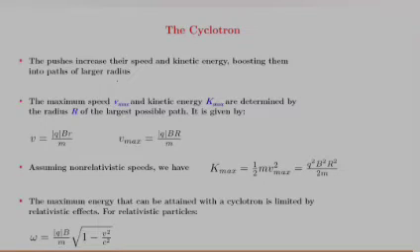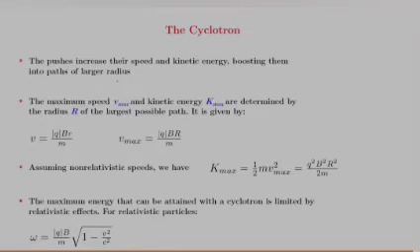By assuming non-relativistic speeds, we have the maximum kinetic energy K max equal to half m v max squared, which is equal to q squared B squared r squared divided by 2m. The maximum energy that can be attained with a cyclotron is limited by relativistic effects.